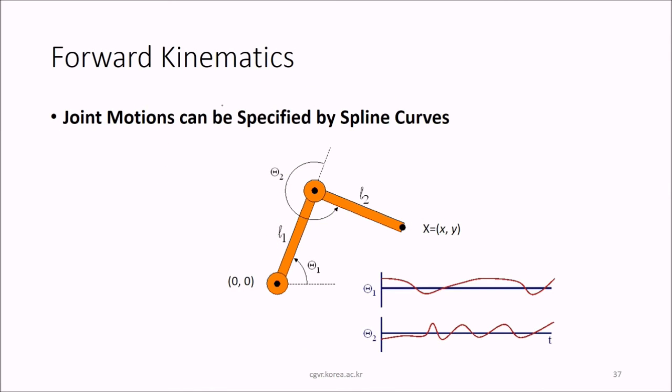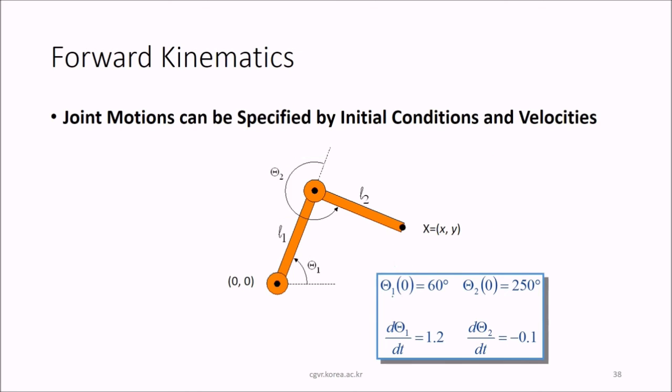And in this forward kinematics, the joint motion can be specified also by spline curves like this. Theta 1 can be this, theta 2 can be this with respect to time. So you see that theta 1 at 0 will be 60 degrees, theta 2 at 0 will be 250 degrees. The joint motion can be specified by certain initial conditions and velocities also. This can be the initial velocity.